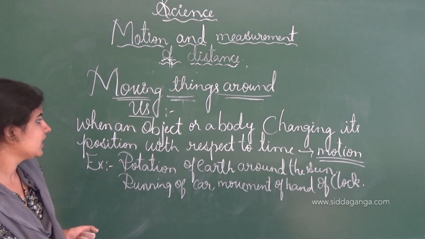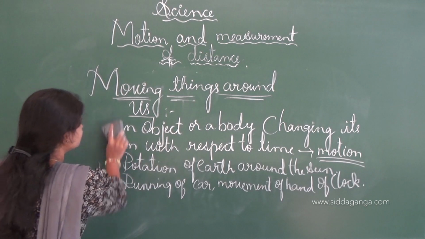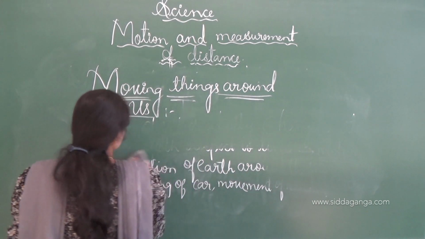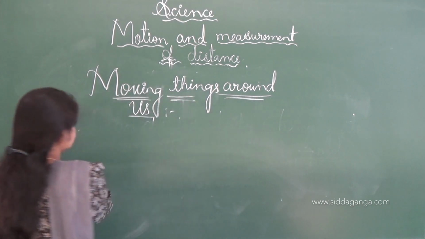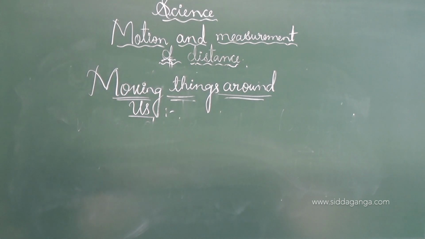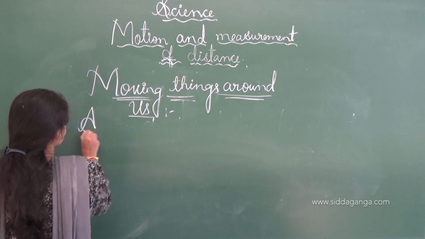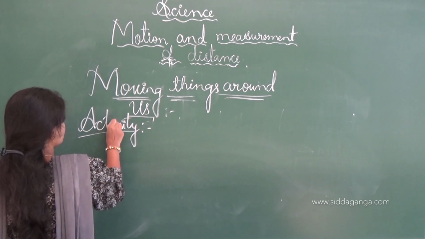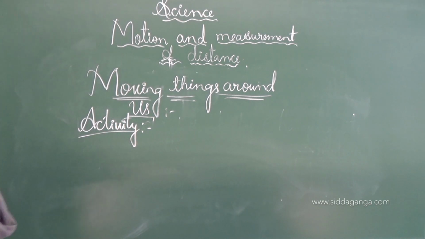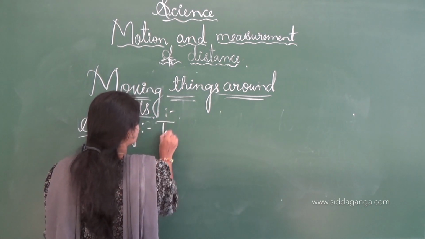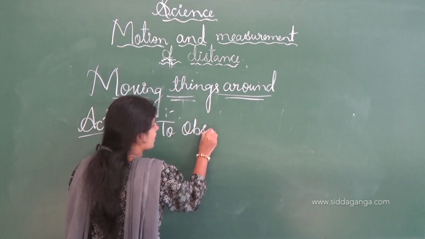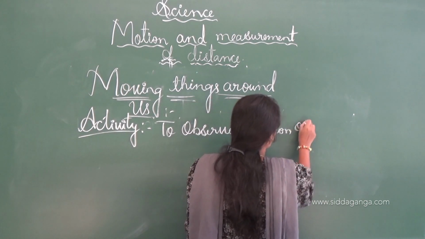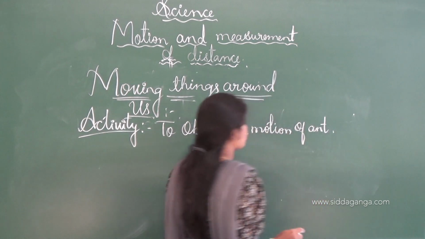Next we shall move on to an activity. In this activity we have to take a large white paper. See, here there is one activity. In this activity we have to observe the motion of an ant. To observe a motion of an ant, this is the name of the activity.